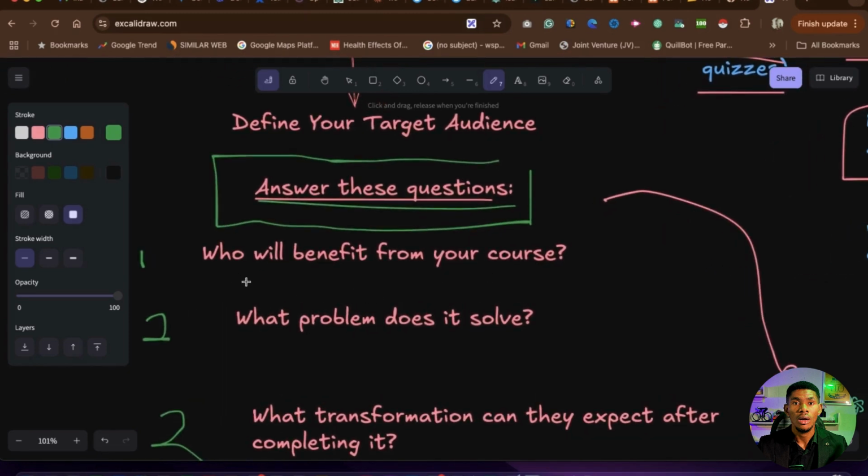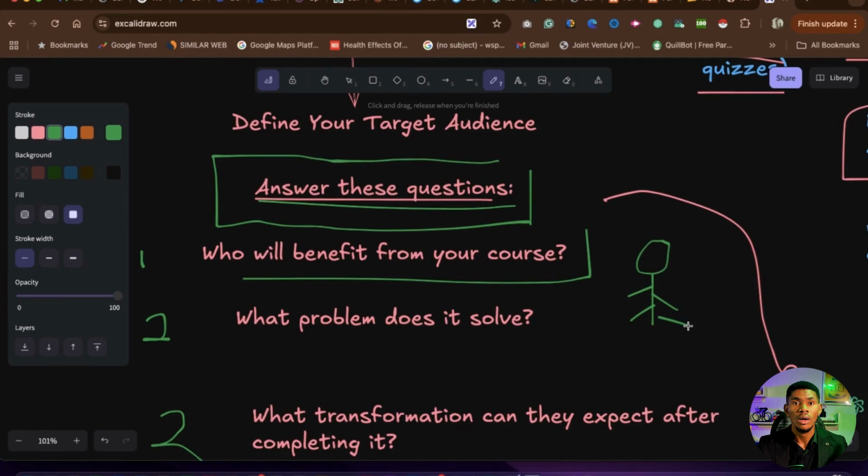The first question is, who will benefit from my course? That is how to get your target audience. Who is going to benefit from it? Will it be somebody who is just looking for money online, or somebody who is an expert, thinking about how to monetize their talent, skills, and expertise? Which of them will benefit more from your course if your course is about how to create an online course, like the way I'm doing?